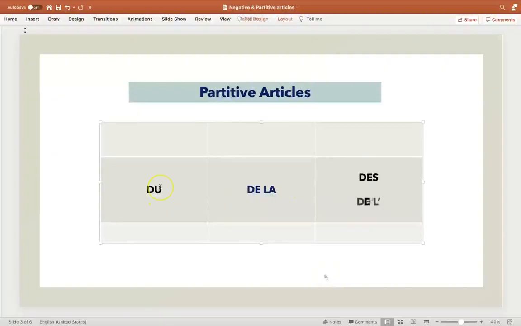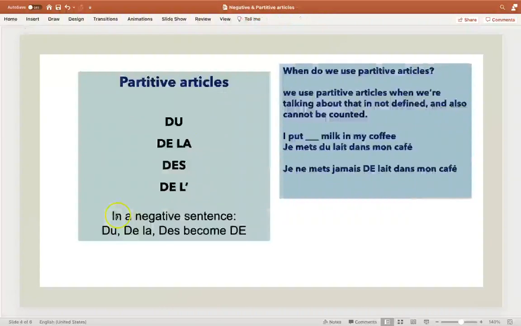Partitive articles. So, du is our masculine, de la, feminine, des, plural, and de l' with an apostrophe if the next word starts with a vowel. And in a negative sentence, du, de la, and des become de. So that's an important thing to pay attention to.